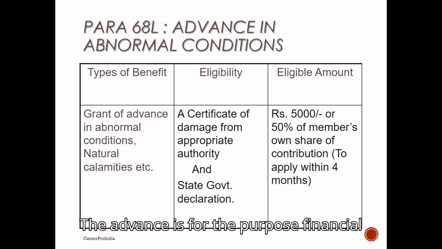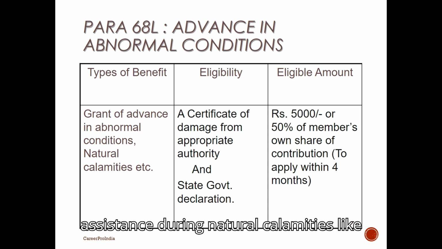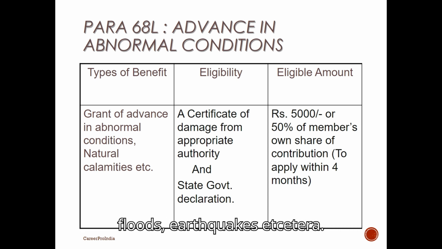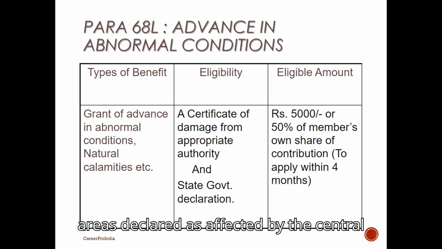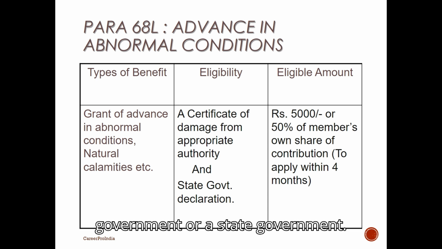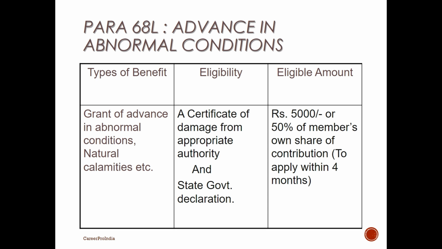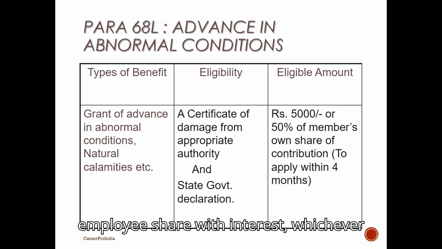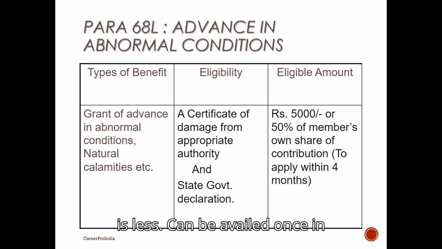The advance is for the purpose of financial assistance during natural calamities like floods, earthquakes, etc. Relevant provision, Para 68-L of the EPF Scheme. Eligibility: applicable in areas declared as affected by the central government or a state government. Amount: up to 5,000 rupees or 50% of the employee share with interest, whichever is less. Can be availed once in a financial year.